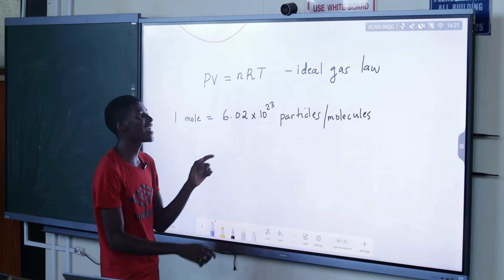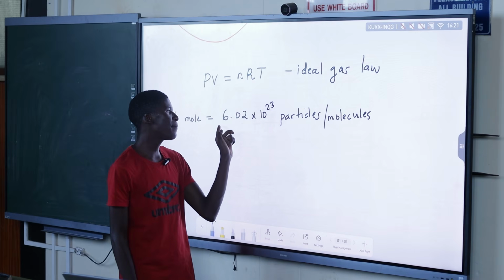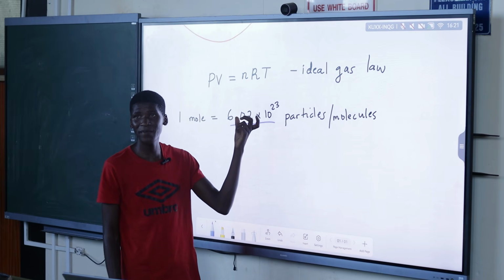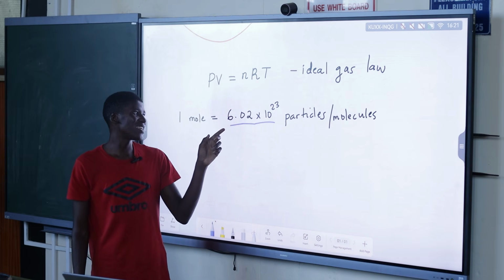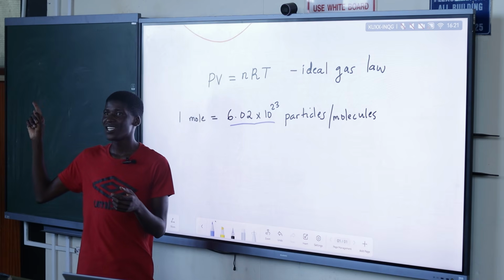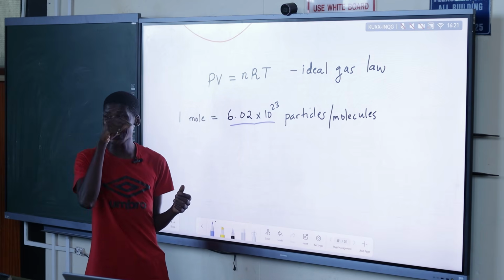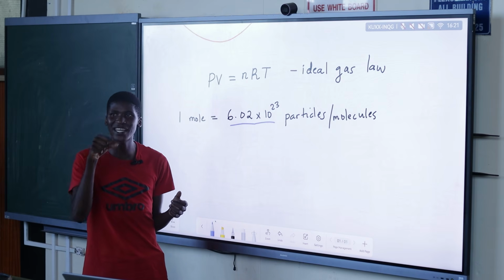So these molecules number 6.02 times 10 to the power 23. This number is above even a million. This is above a million, right? It's a lot of particles. It's like taking sand, and then you try to count each and every piece. There are many, very many.